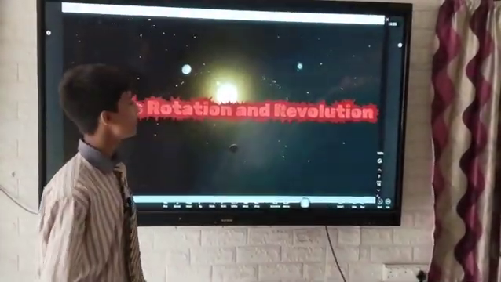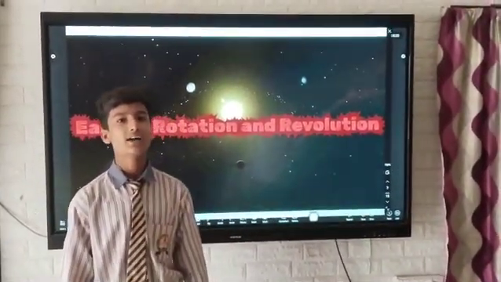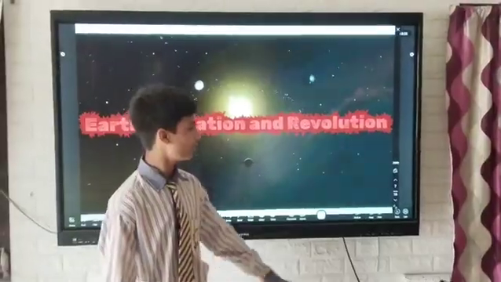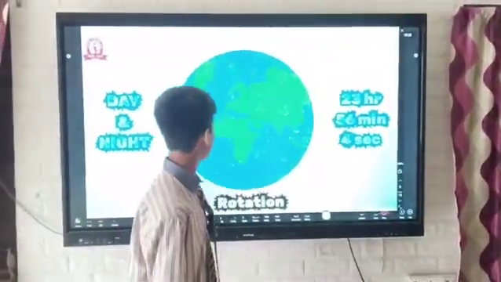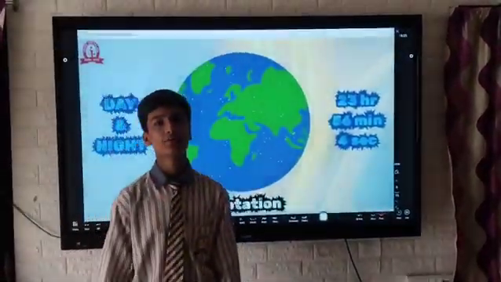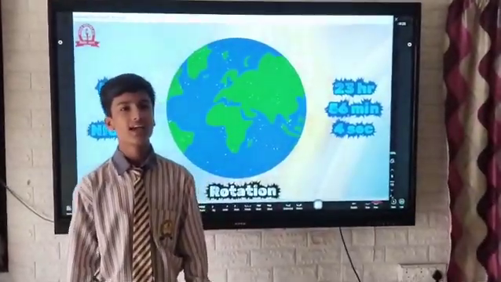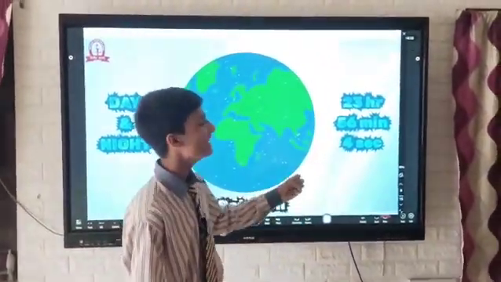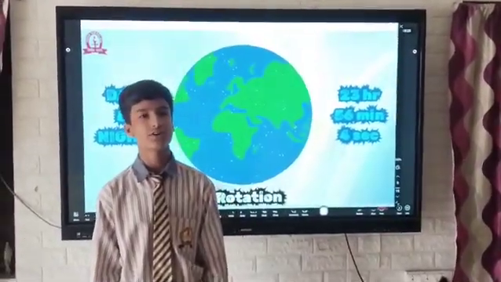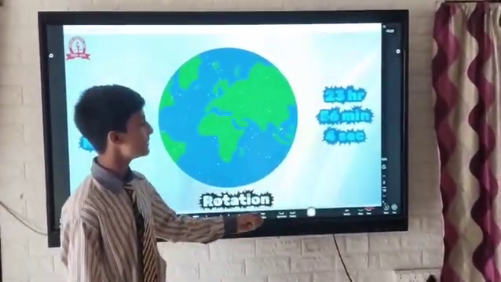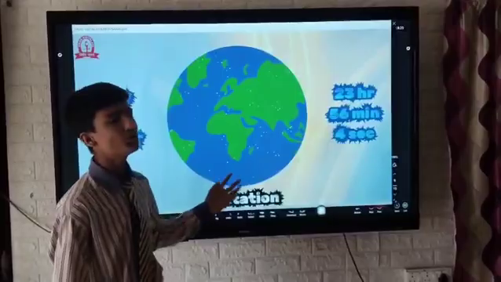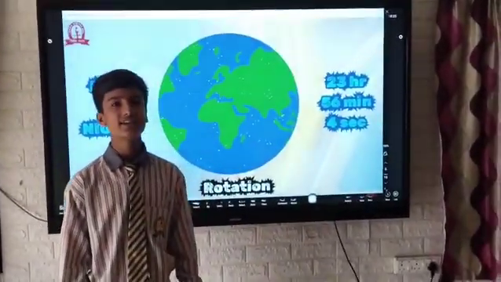Now, Earth's rotation and revolution. The Earth is involved in two movements, rotation and revolution. First, rotation. When Earth moves on its axis, it is known as rotation. The Earth completes one rotation in 24 hours 56 minutes 4 seconds. Due to rotation, the change of day and night occurs.